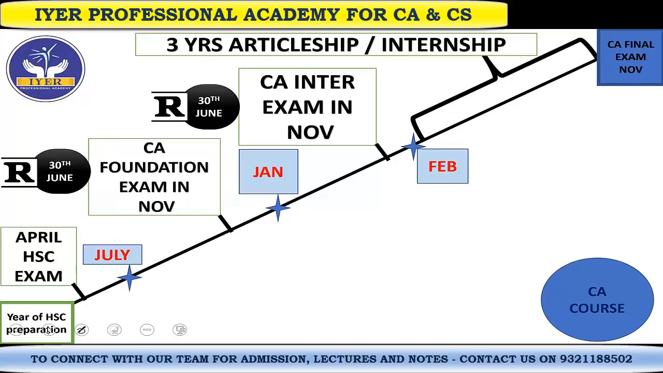Let's see this. This is the year of preparation for the HSC. What you can see in the bottom left corner. If you see the top right corner, you have the CA final exam. Now let's see the journey. Your HSC preparation you are doing, you will be giving the exam somewhere around the month of March or April. So that is basically this year. And then after that, the result of HSC will come in the month of July. So I'm just writing HSC July, that is HSC result. Whenever you see this symbol, it means the result date. So that is going to come in the month of July.